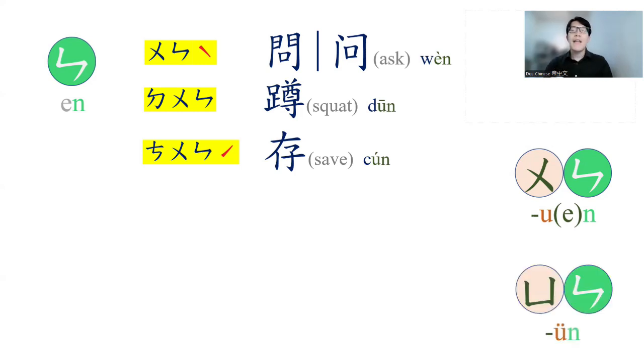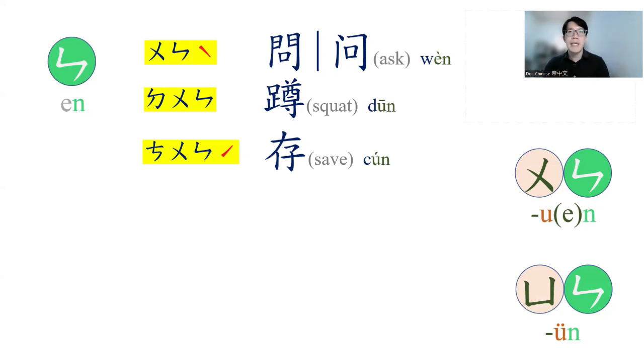Okay. The last one, when n is combined with u, the same, because u is a high vowel and the original vowel in the n is assimilated by u. That will be yun.